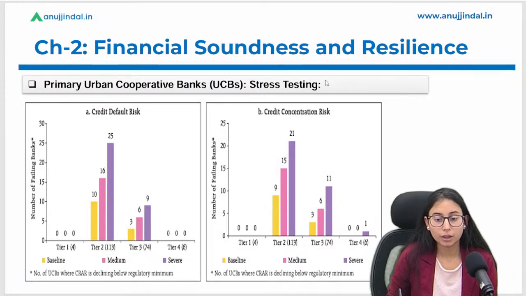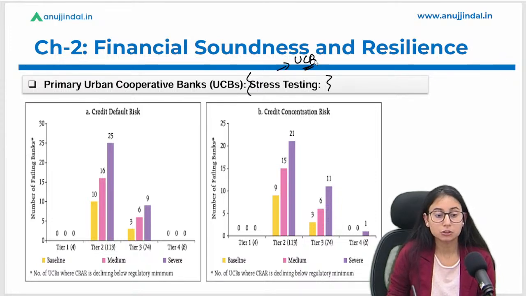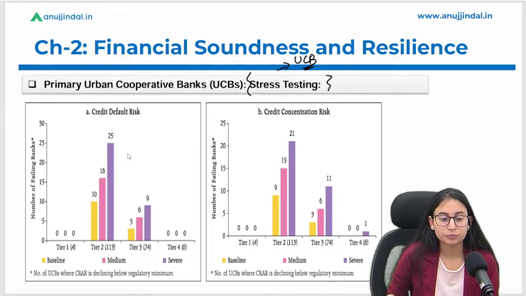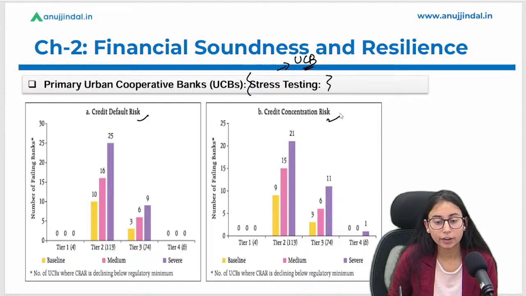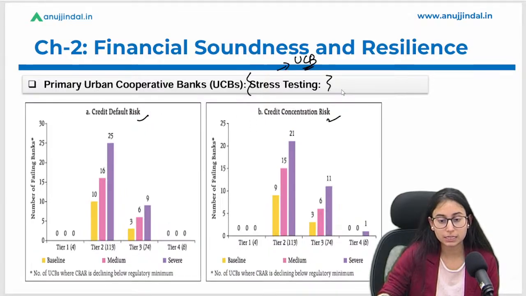Okay, now we have come to the stress testing part of UCBs. Okay, we will discuss one by one. So there are different scenarios of risk. Let's say there is one scenario, credit default risk. Second scenario, credit concentration risk. The third scenario talks about the market risk for the trading books, and market risk for the banking books. Okay, let's discuss one by one.